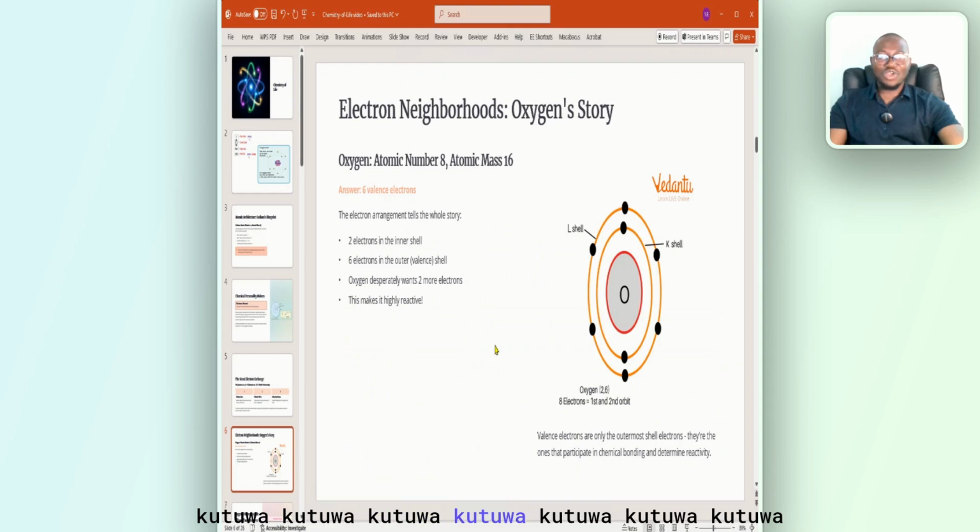Now, how about if they ask you a question on oxygen? The atomic number of oxygen is 8. The atomic mass is 16. What does it tell you? They are asking you about the valence electrons. Just look at oxygen here. This is the nucleus, and this is the first shell. The first shell will be filled by 2 electrons, that's 1, 2. The next shell is supposed to be filled by 8, but what do we have left? We have 6 left. So 1, 2, 3, 4, 5, 6. So when they ask you about the valence electrons for oxygen, you are talking about 6 electrons. So 2 electrons in the innermost shell, 6 electrons in the outermost shell.